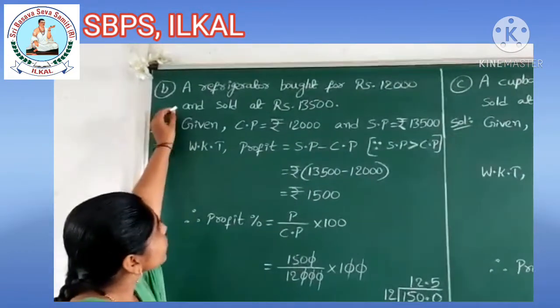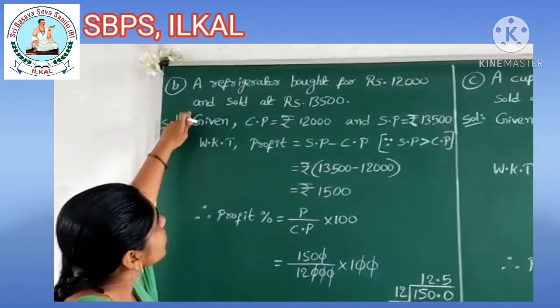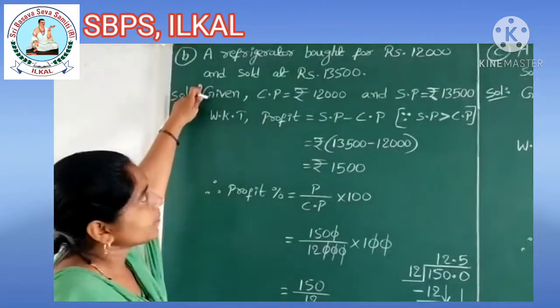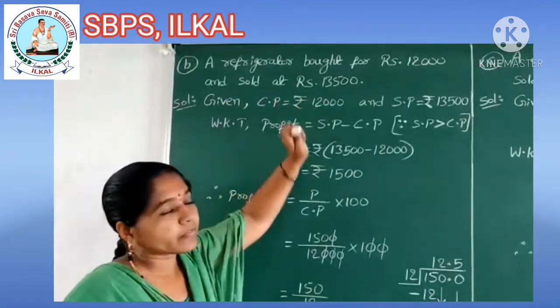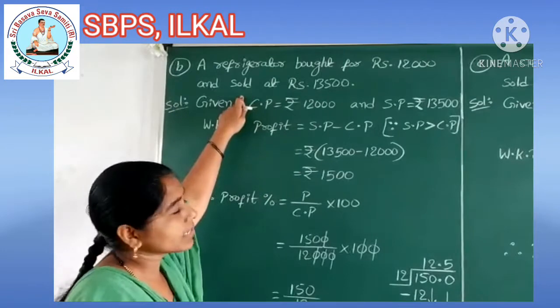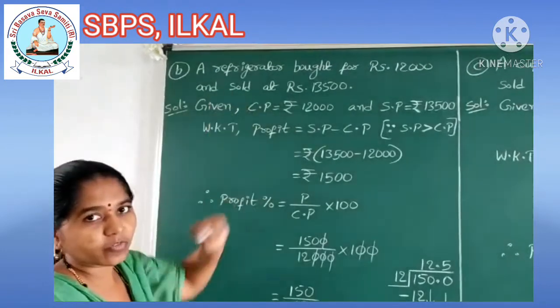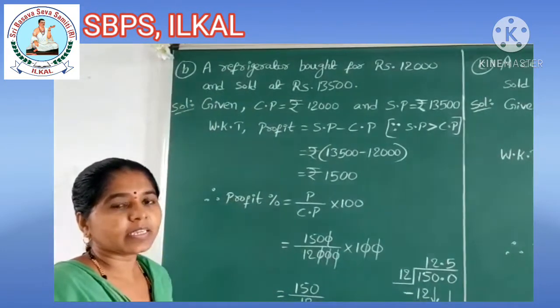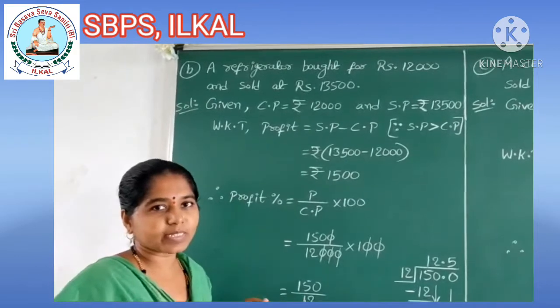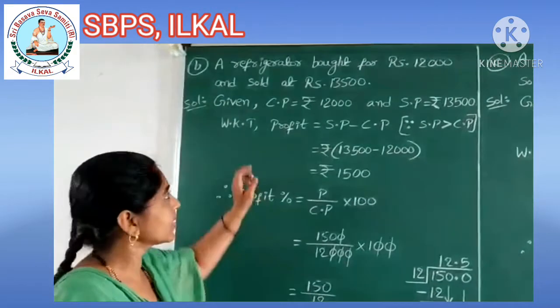Next question, children. A refrigerator bought for rupees 12,000 and sold at rupees 13,500. You have to find whether it is profit or loss. If you got profit, find profit percent. If loss, find loss percent.